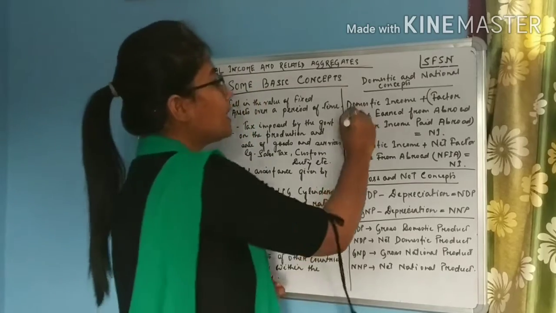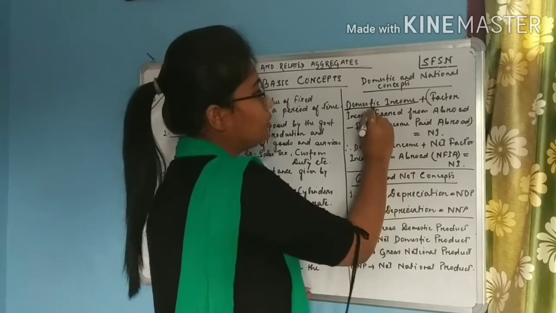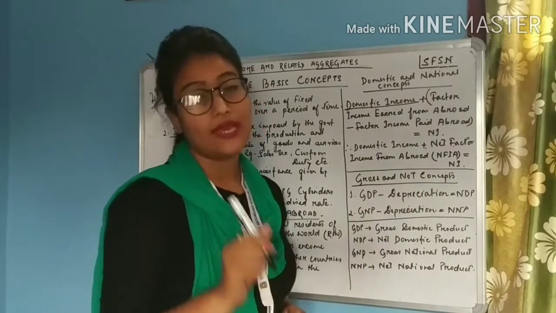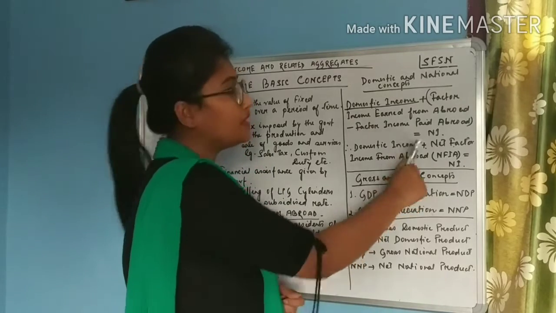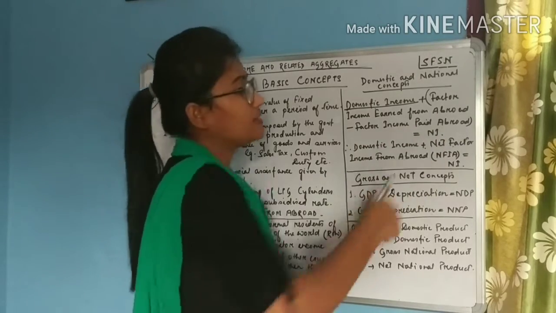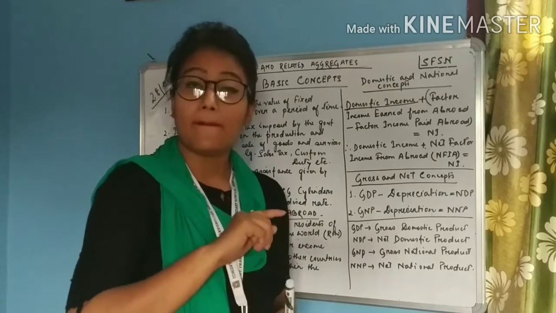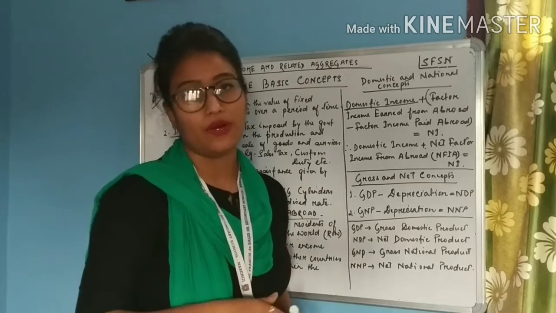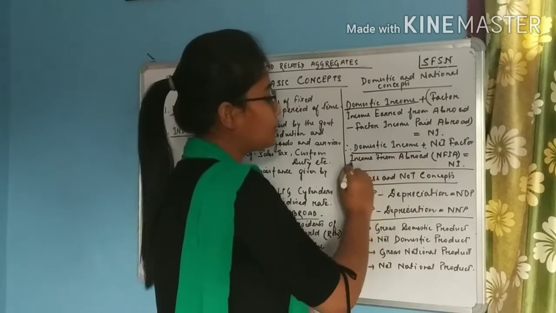So students, in order to derive the national income, we have to add domestic income with the net factor income from abroad. And net factor income from abroad is nothing but the difference between factor income earned from abroad minus factor income paid abroad. That means the income that we are earning from other countries minus the income that other countries are earning from our country, right?